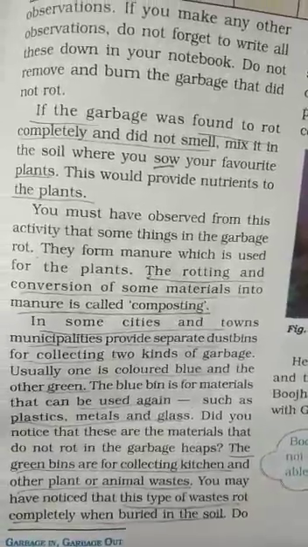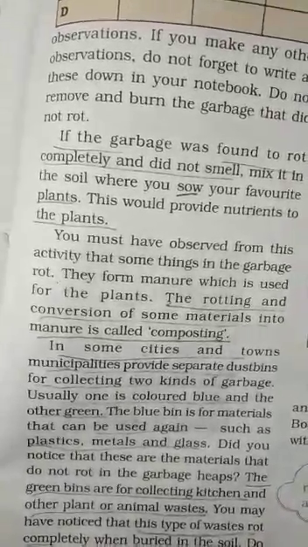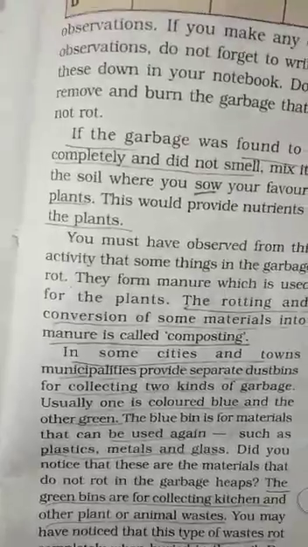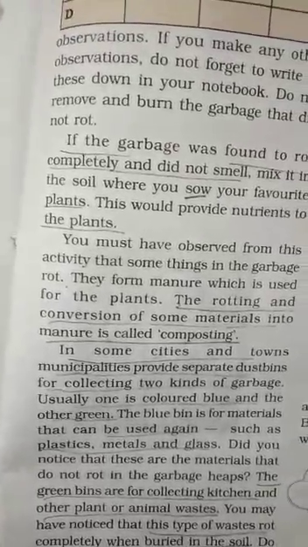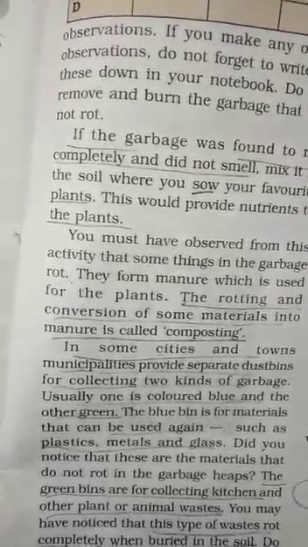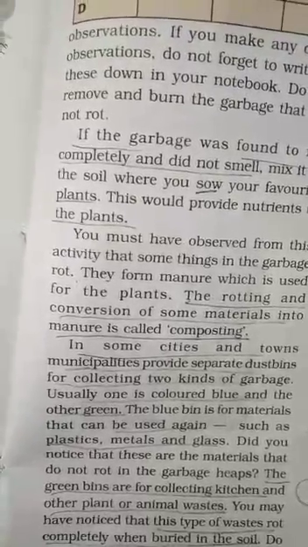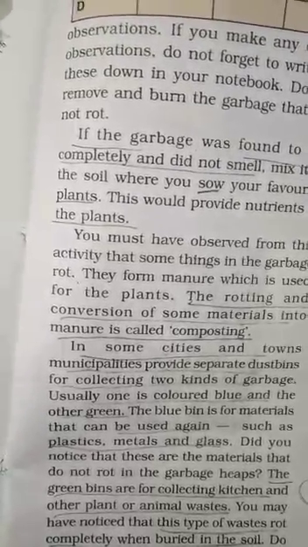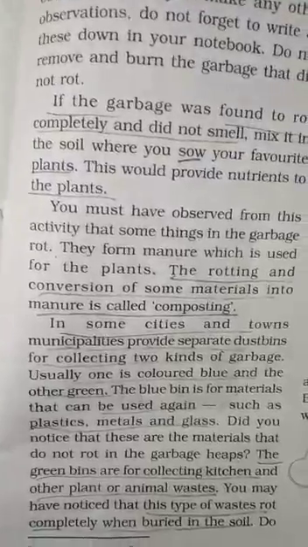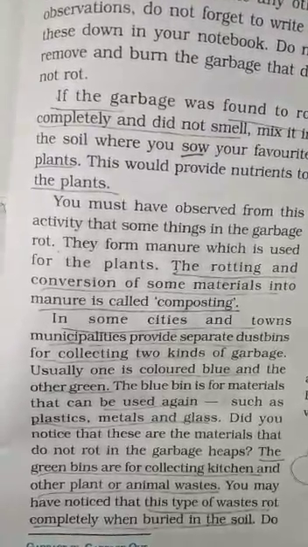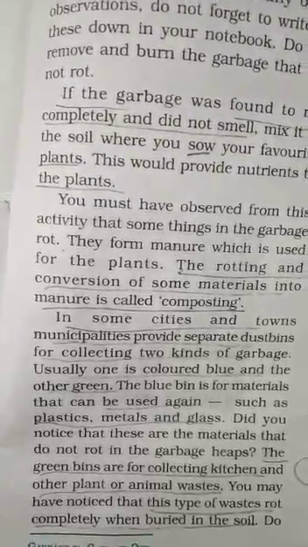Sometimes we notice that this type of waste rots completely when it is buried in the soil. But sometimes we notice a garbage heap of dried leaves on the roadside. Most of the time we burn this waste material, and farmers also burn the husk, dried leaves and parts of crop plants in their fields after harvesting.